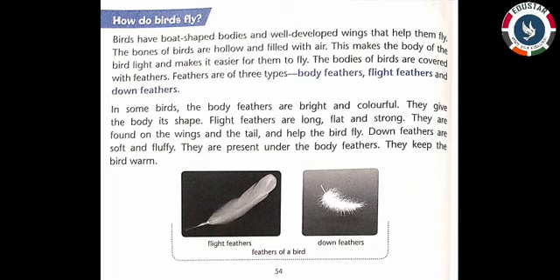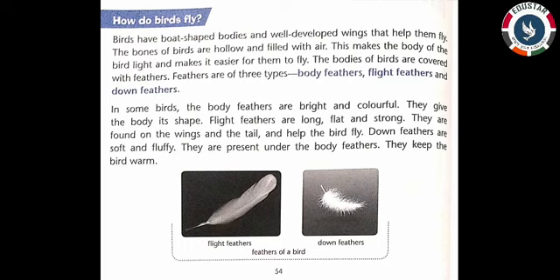Birds have boat-shaped bodies and well-developed wings that help them fly. The bones of birds are hollow and filled with air. This makes the body of the bird light and makes it easier for them to fly. The bodies of birds are covered with feathers. Feathers are of three types: body feathers, flight feathers, and down feathers.